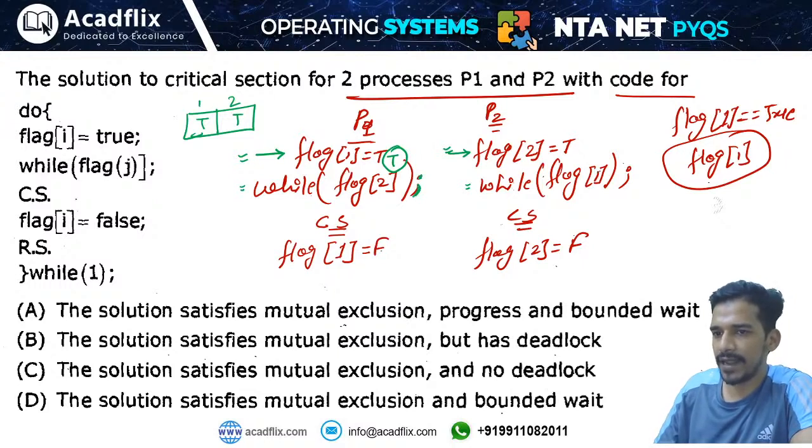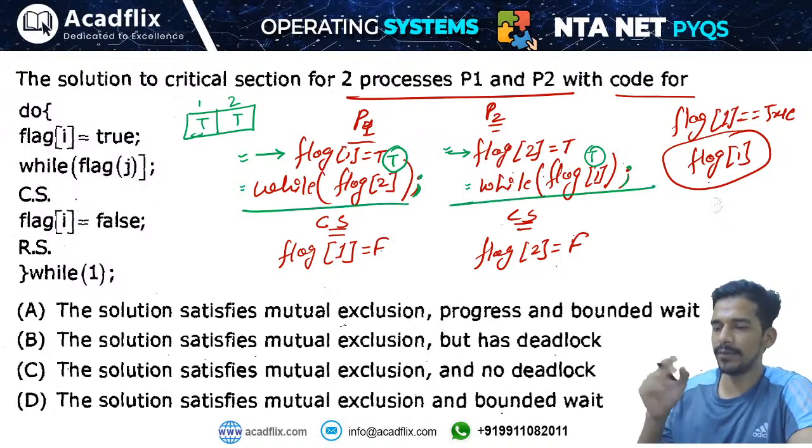Then it will check while flag 1 equals to true, yes, flag 1 is also equals to true, and this condition is true means that it will stop here, terminate. That means none of the process will be able to enter the critical section. These two processes will be blocked at this particular point. Both processes will be blocked.